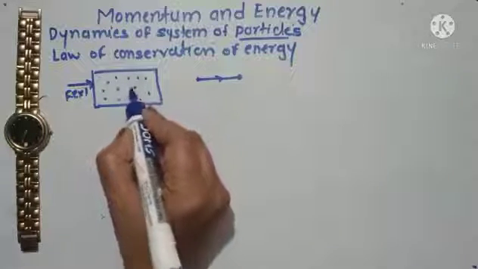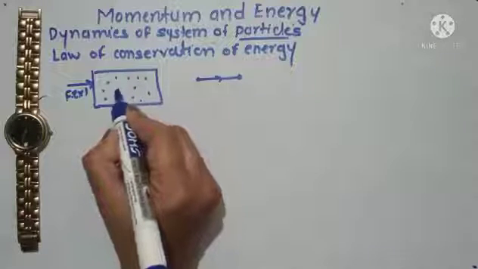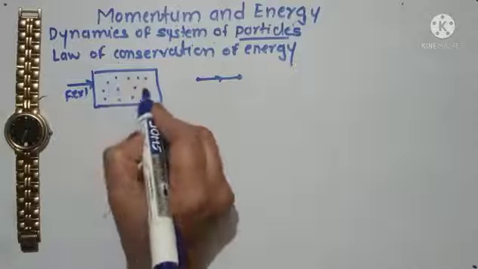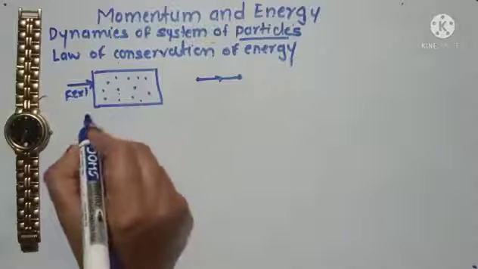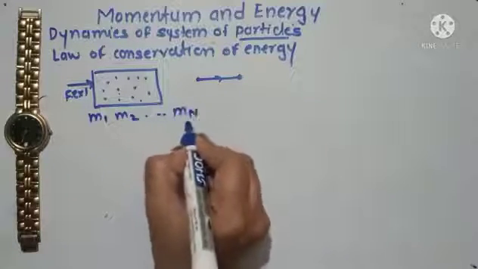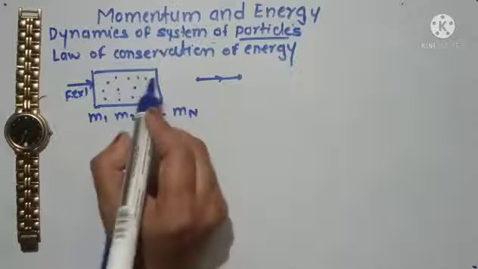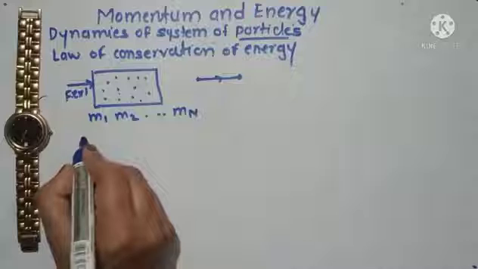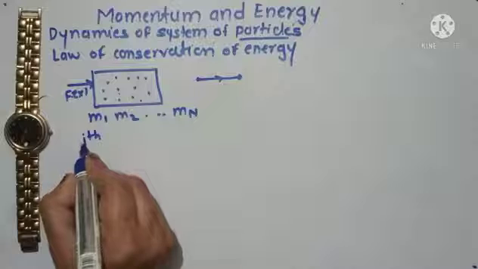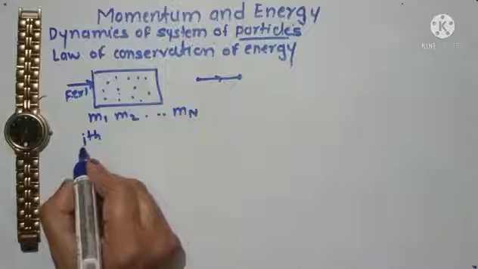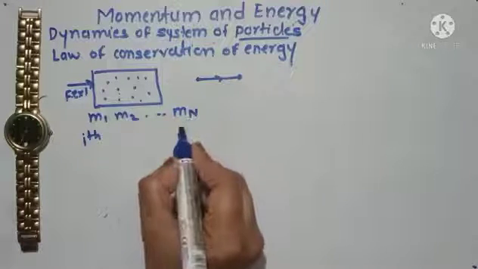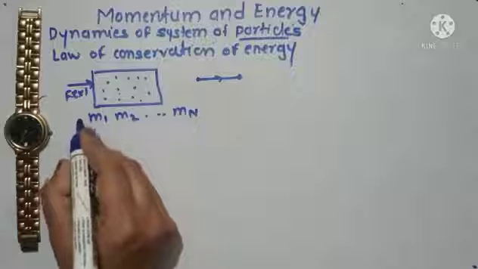According to Newton's third law, there is an equal and opposite interaction between the ith particle and jth particle. Suppose the system consists of n number of particles, having masses m1, m2 up to mn. If I consider any particle randomly, I will call it the ith particle. This is a style of physics: if you consider any particle, call it the ith particle, rather than saying first particle, second particle, third particle.